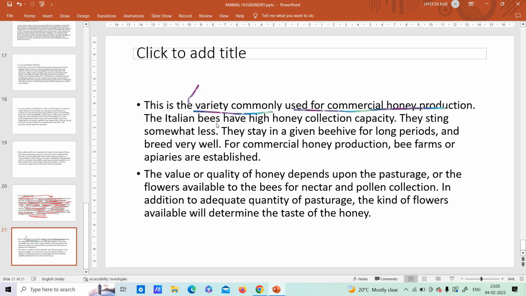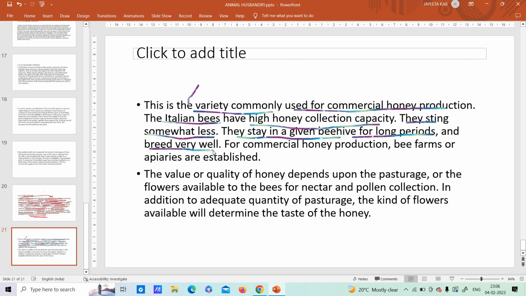Understood? Now, the Italian bees have high honey collection capacity. That means it can collect a huge amount of honey. It produces and collects a huge amount of honey. They sting somewhat less. Sting means, when it sits on the skin of a person, it does not sting, I mean bite or something, if I am able to make you understand. They stay in a given beehive for long periods and breed very well.